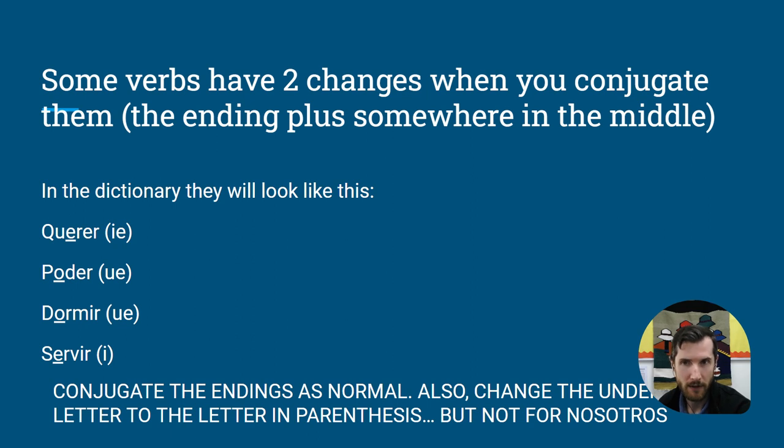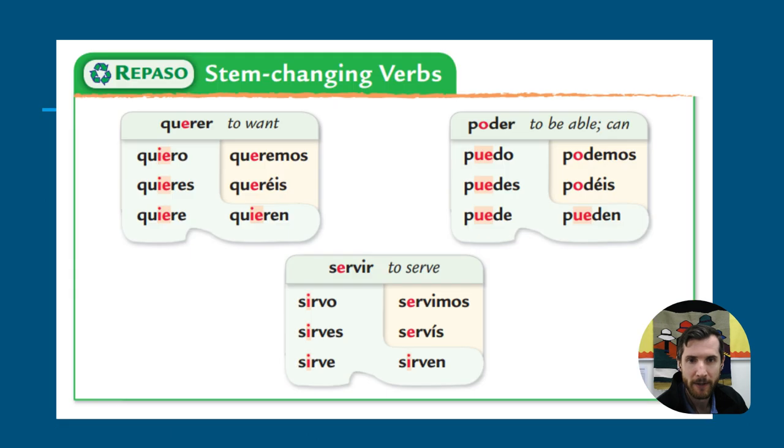So the rule is the new thing that we're learning today. When you see that underlined letter, that letter changes to the letters in parentheses. However, look at the very last thing I have written on this slide that my face is almost covering. Not for the nosotros form, and I should also say not for the vosotros form if you're practicing to speak in Spain. Those will just follow regular rules. You have to remember that the nosotros form does not apply these special spelling changes, but you'll start to remember that over time. So here are three examples.